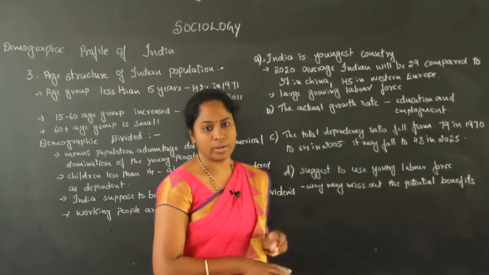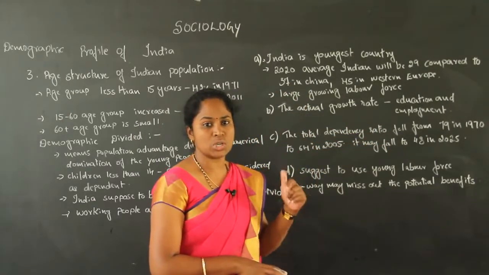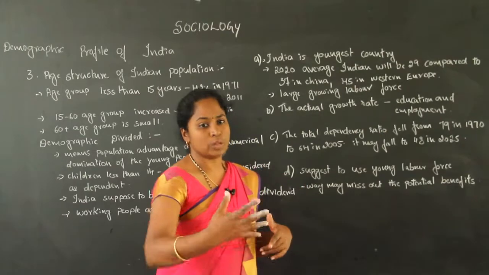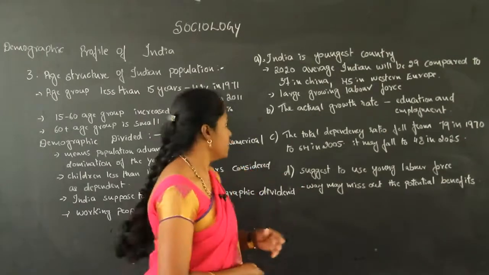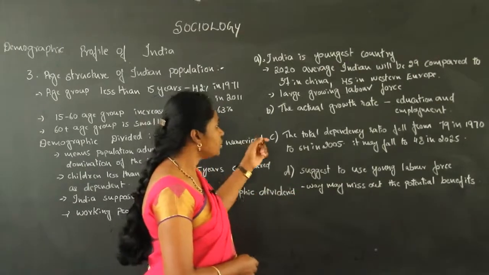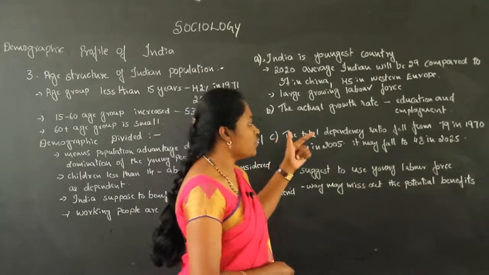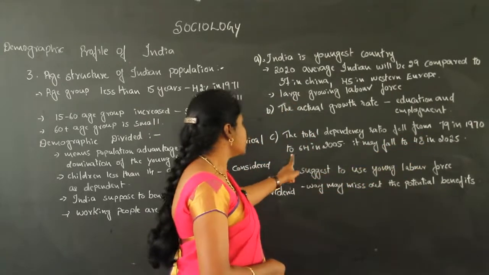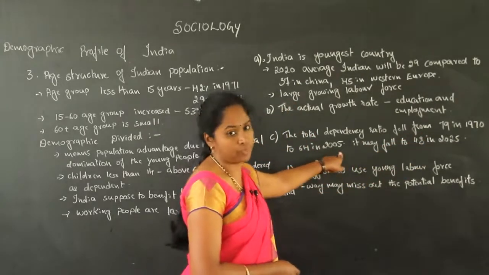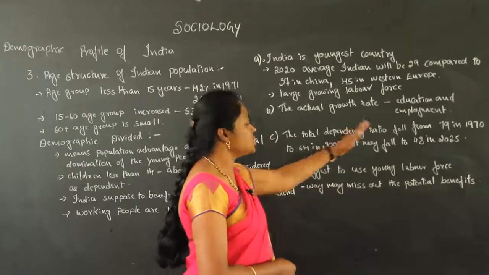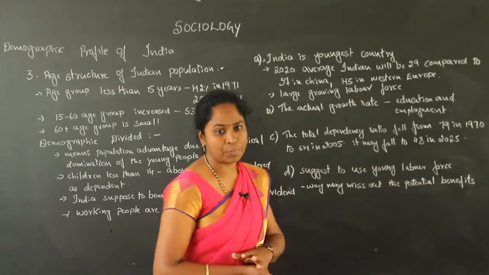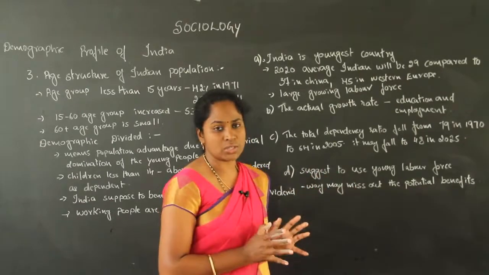If we provide them education and employment, then automatically they contribute to the society's development. And the third one, the total dependency ratio fell from 79 in 1970 to 64 in 2005. That is the change we can see: the dependency ratio fell because the population changed in the society.